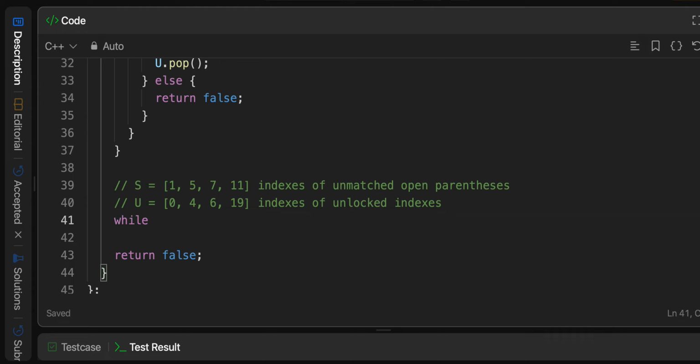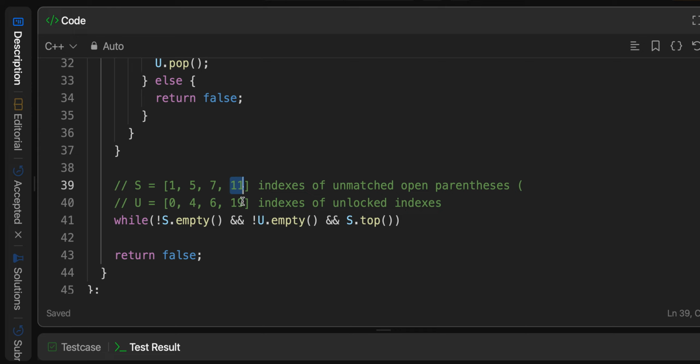So we'll say while not s.empty and not u.empty and s.top. Now let's check something out. Here we have, these are open parentheses. So it looks something like this here. So what we want is we want this to be after that. So hopefully that makes sense.